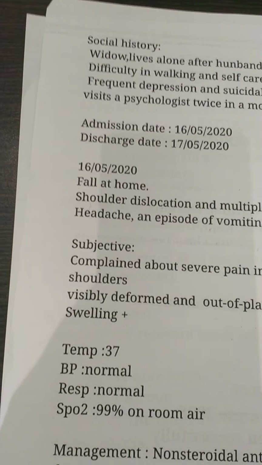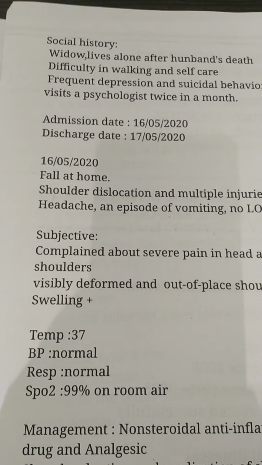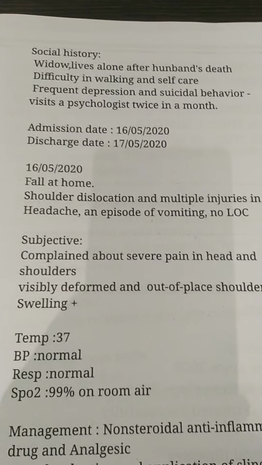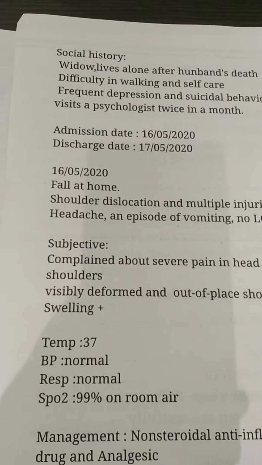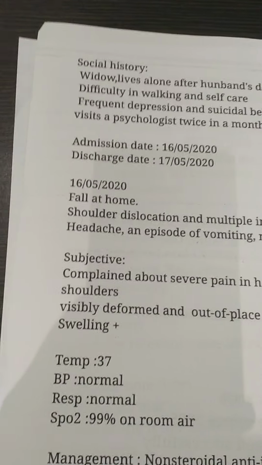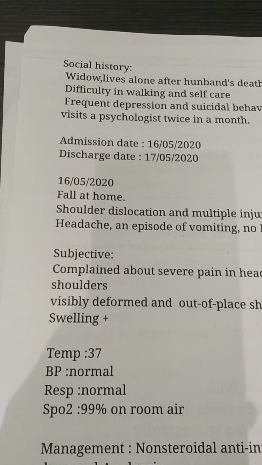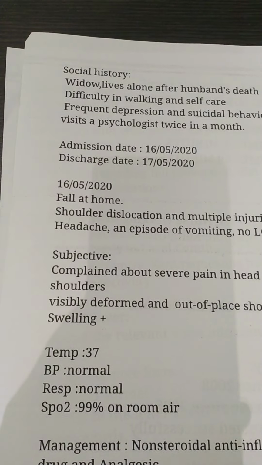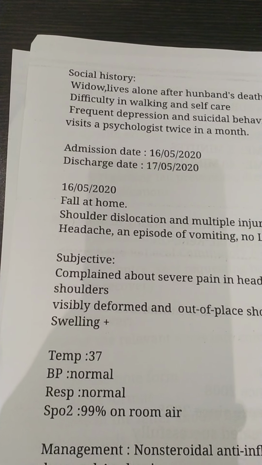Mrs. Romanova, whenever you start the sentence, you should start with the name. Don't start with "she's a widow" like that. So: Mrs. Romanova is a widow who resides alone at home. She often has difficulties in walking and self-care activities.